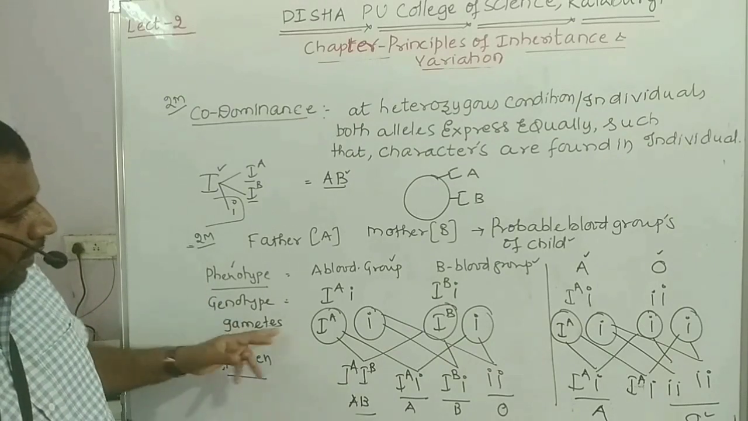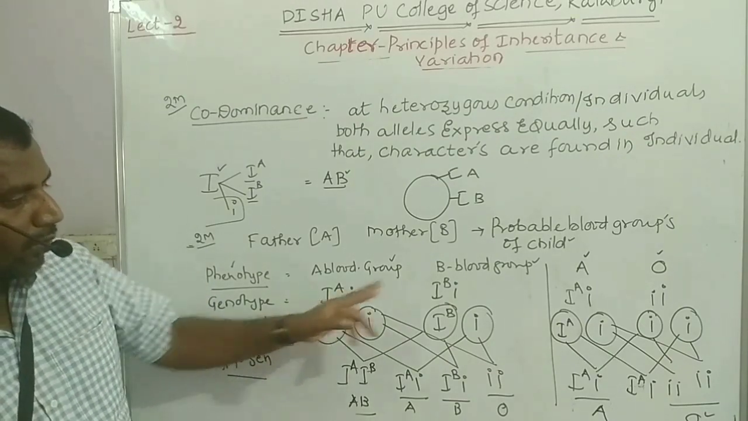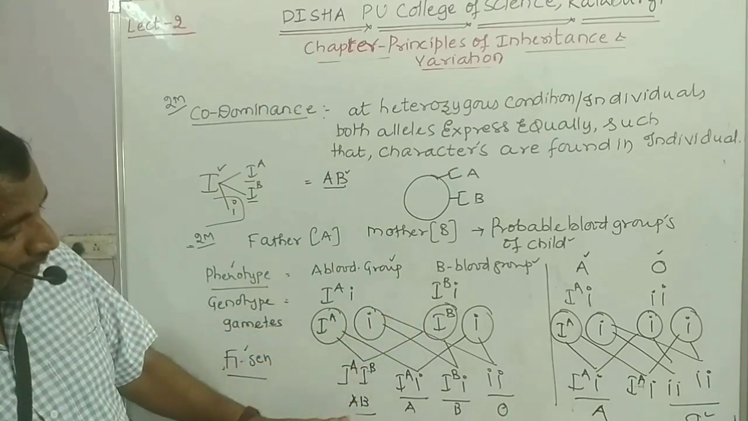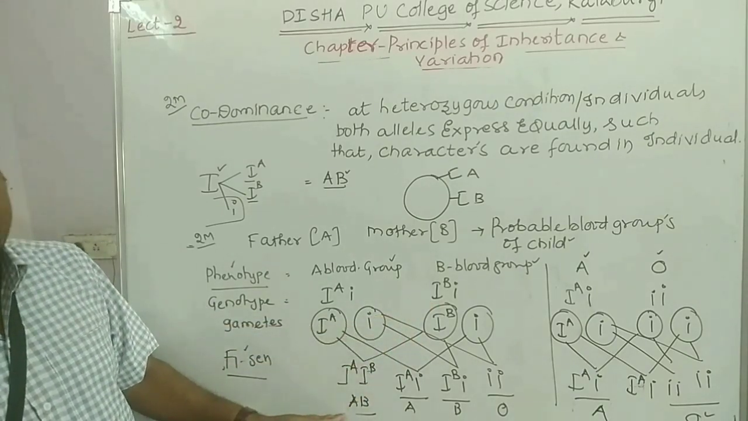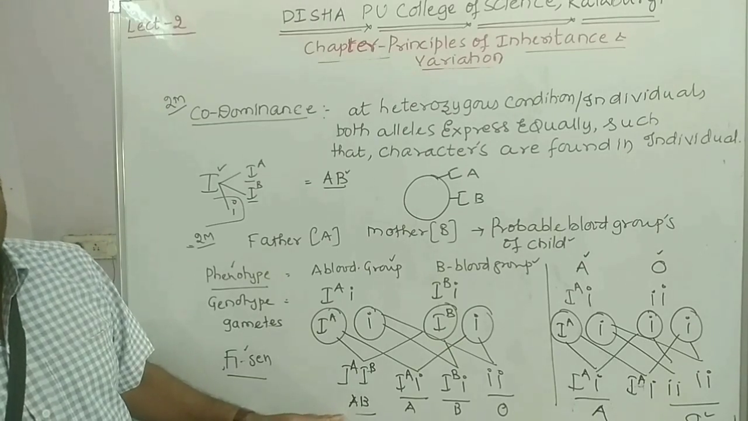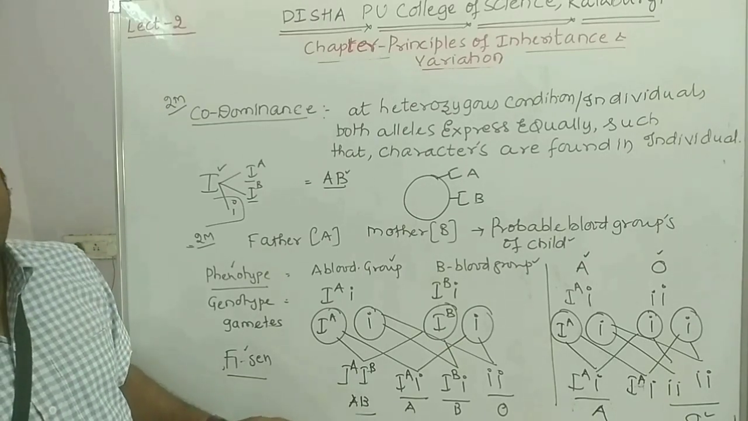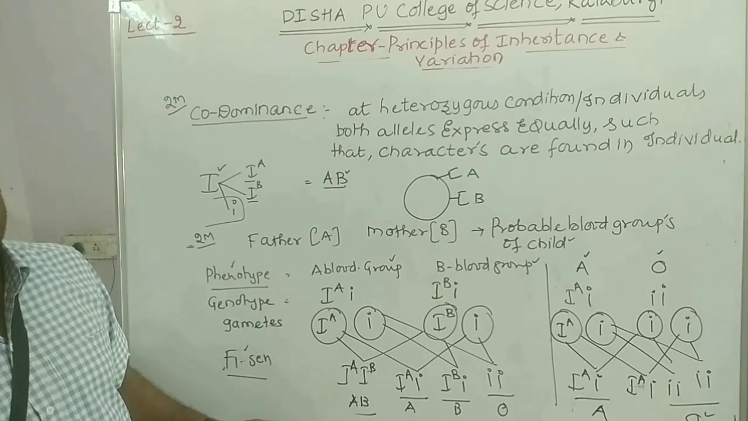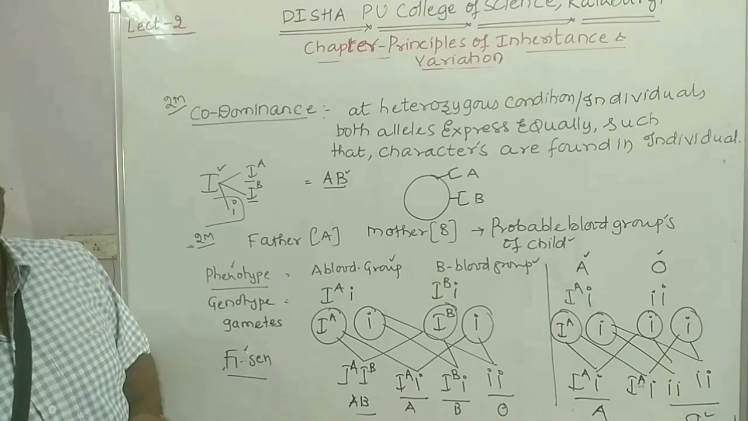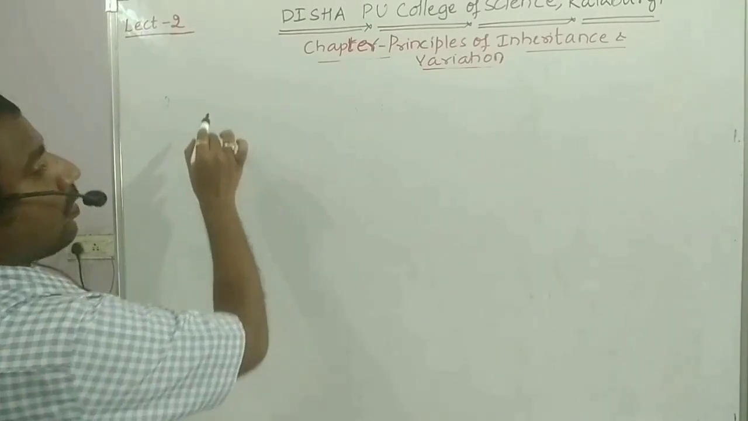You should always take the heterozygous condition. When the heterozygous condition is taken, you can see in their children there is a possibility of either AB blood group or A blood group or B blood group or O blood group will occur. Clear, children? So this is all about what? The codominance.